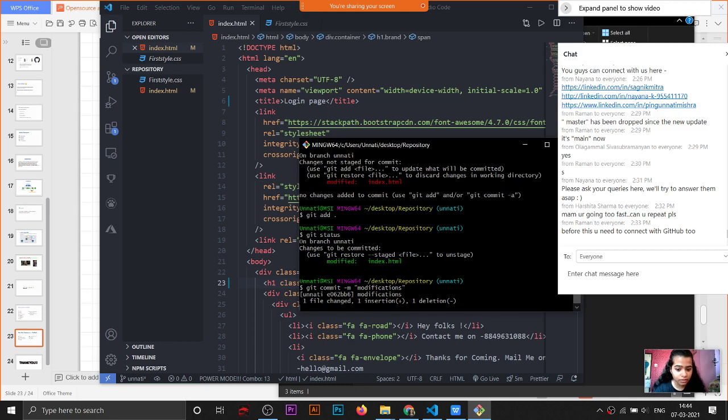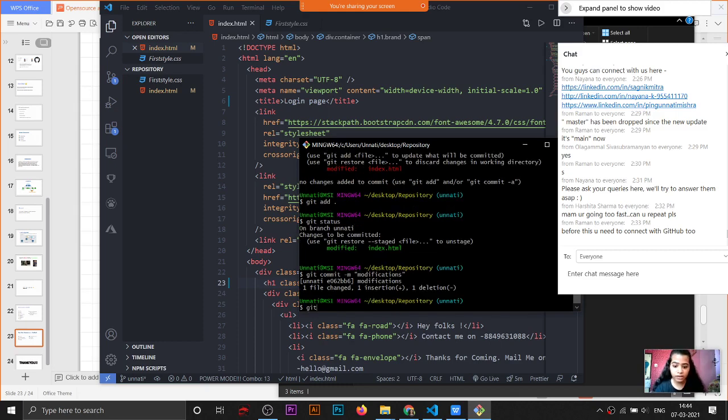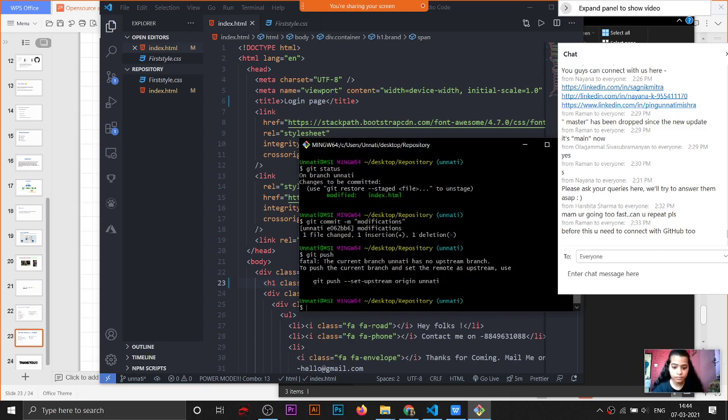I'll write any comment and then finally git push. Because I am working on the branch named Unnati, I have to write this command, because previously we were working on the main branch. If you made any error by mistake, then the bash prompt tells you what changes you have to make.